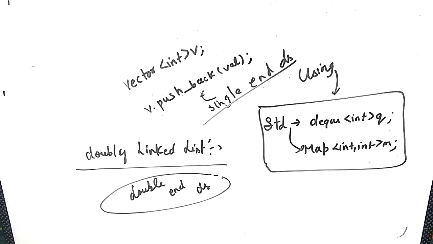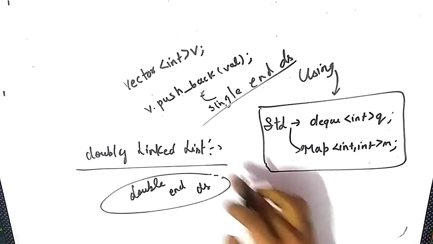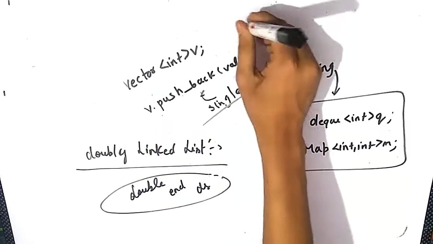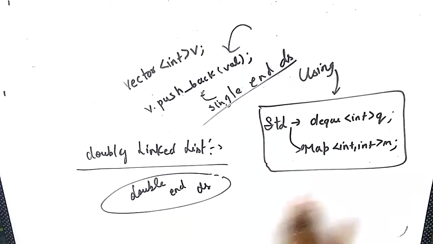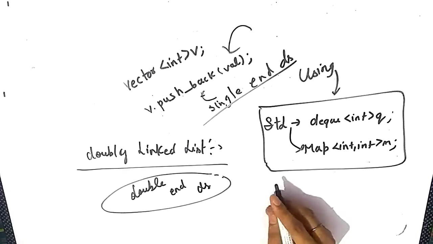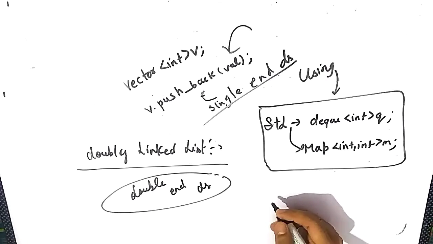As many of you know, vectors or arrays are singly ended data structures. It means that you can add values in the vector or in the array only from one end, that's from the back side. The function supported in the vector is push_back, which we use to push an element in the vector, and so this problem cannot be solved by using a vector, because you have to report the first unique element in the array or vector that you have been given.